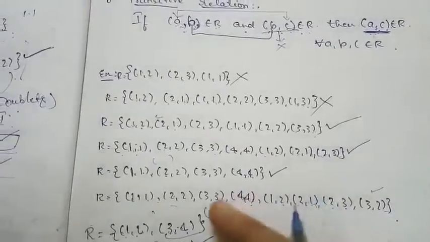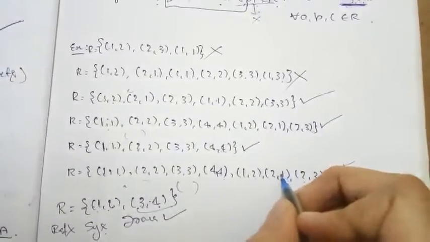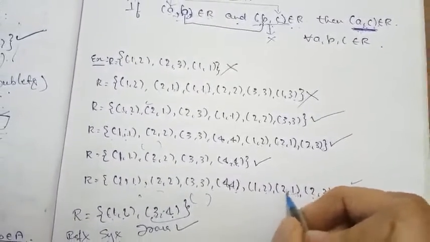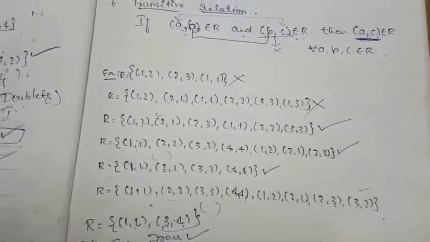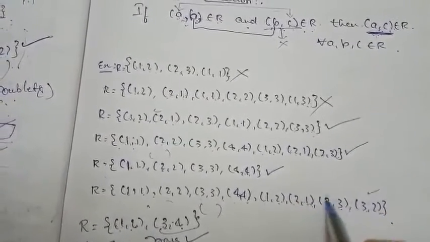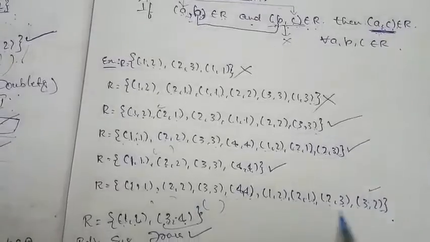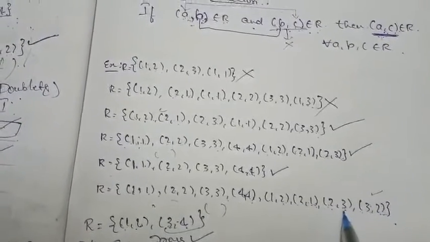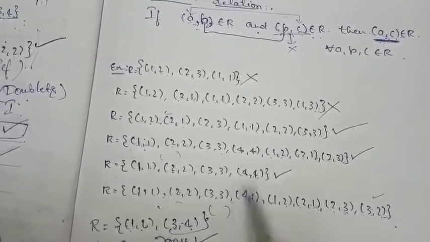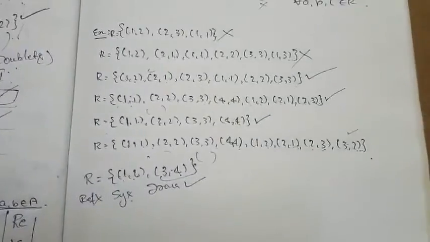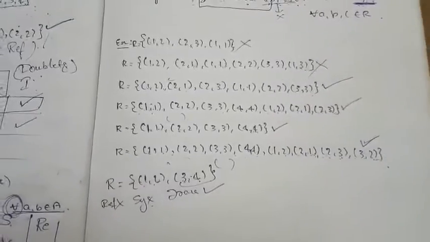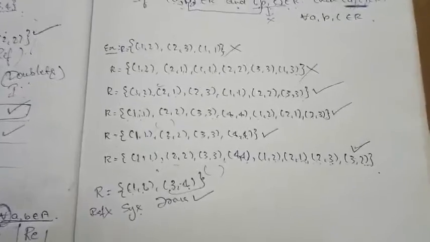So 1 comma 1, we are going, not 1 comma 1, it is 2 comma 2, 2 comma 1, 1 comma 2. So 2 comma 2 is there, so it is also satisfying. The next, 2 comma 3, 3 comma 2, 2 comma 2 is also there. 3 comma 2, 2 comma 3, so 3 comma 3 is also there. So it is satisfying. Each and every element here is satisfying the transitivity. So this relation is also a transitive relation.